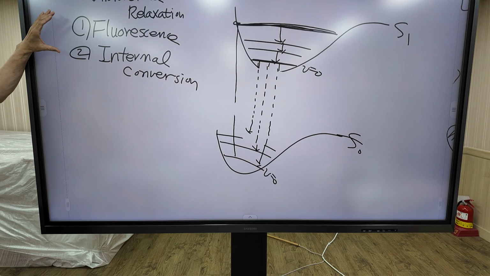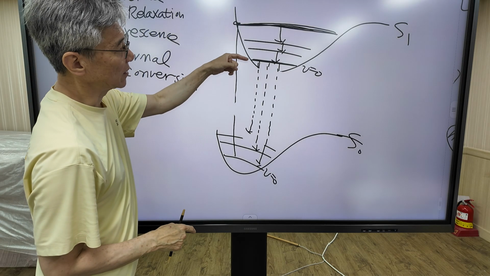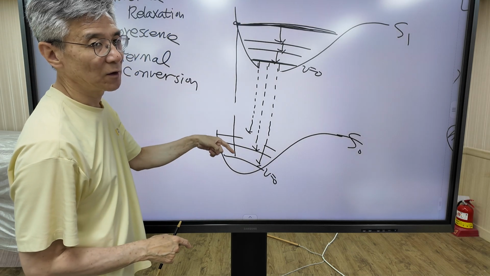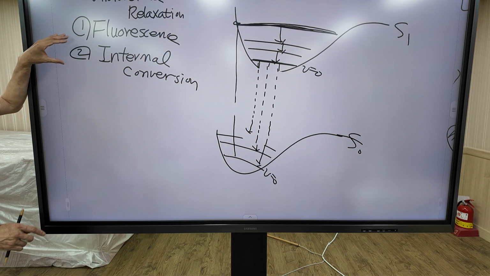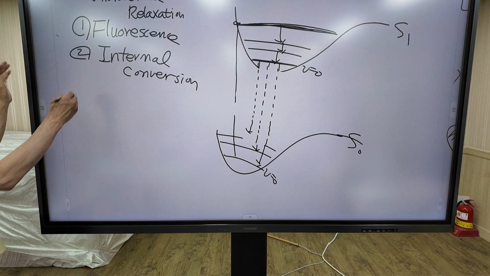What is the common point between fluorescence and internal conversion? The spin state does not change. In fluorescence and internal conversion, the spin state does not change from S1 to S0. But the difference is that in fluorescence a photon is involved, but in internal conversion a photon is not involved.